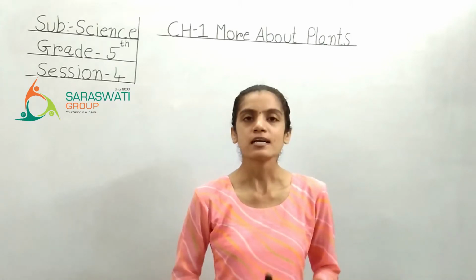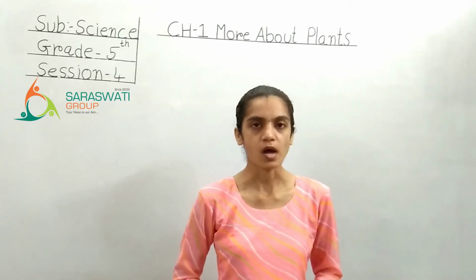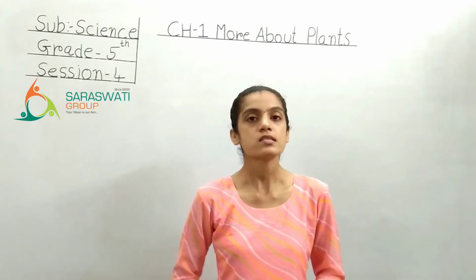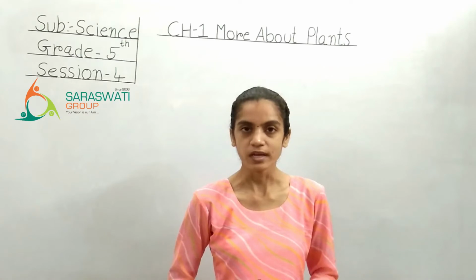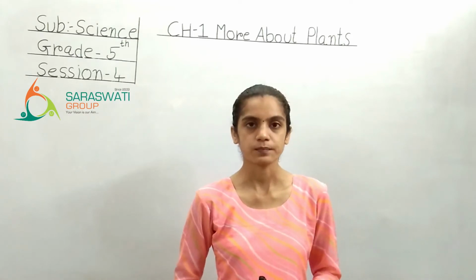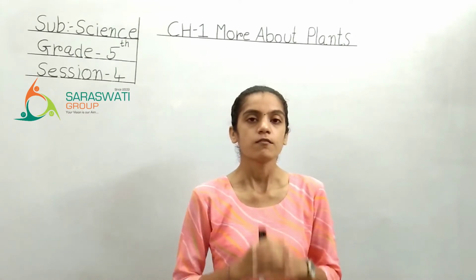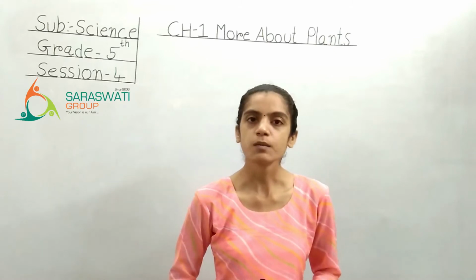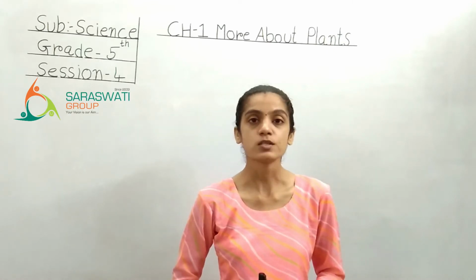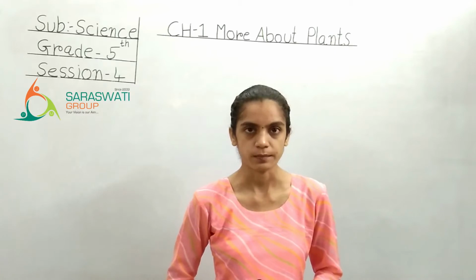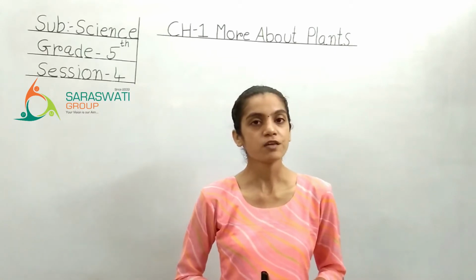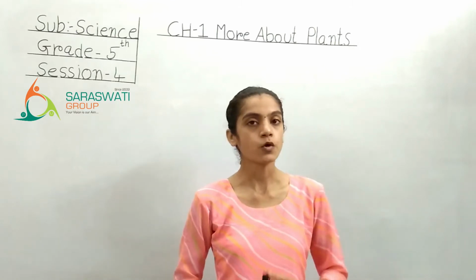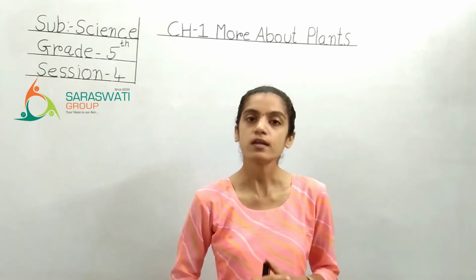Now, in the last session of science, chapter number 1, we have seen the seed dispersal process and the agents of it. Right, now we are moving further. Here, we are going to start with the second process of the plant, that is reproduction. What is our today's topic? Reproduction. But before we start the explanation, you have to sit with your textbook.